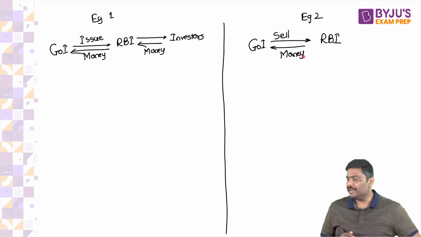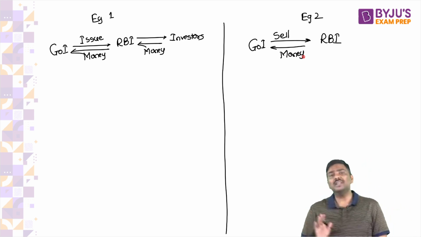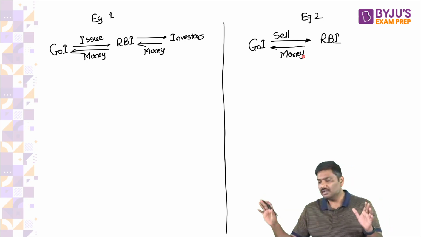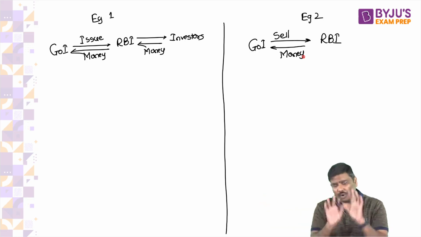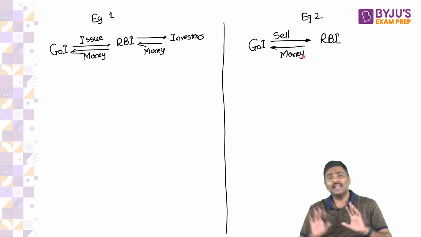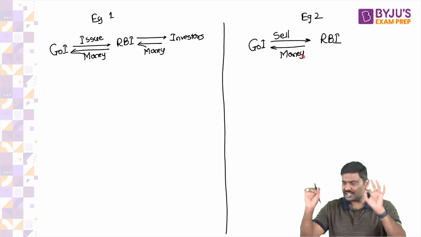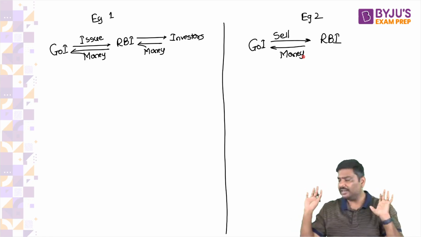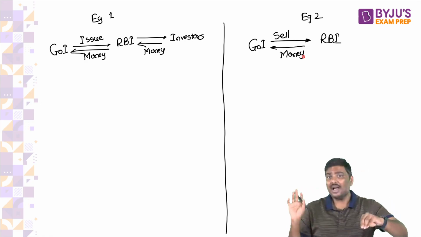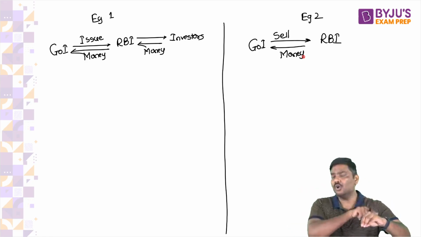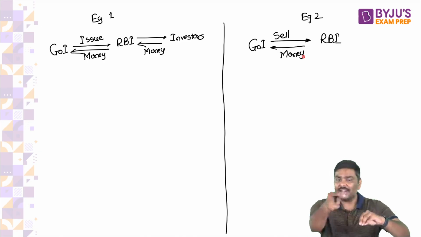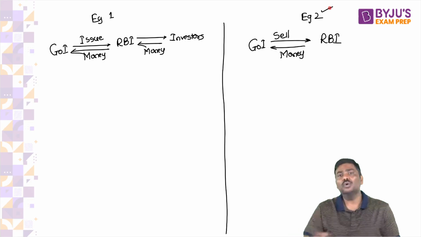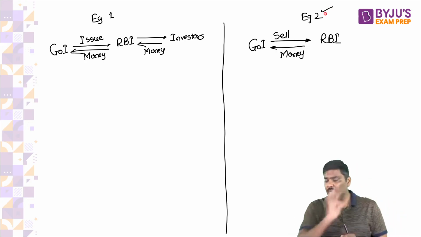Now please observe and tell me, don't you think example 1 and example 2 are different? Anybody who says both are one and the same, I'll simply ask you to wear your glasses. Both are very much different. In the first example, RBI is not giving its money to Government of India. RBI is collecting money from the market and giving it to the government. And in example 2, RBI is giving its money to Government of India.